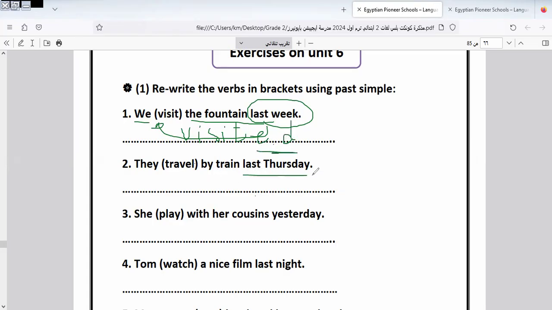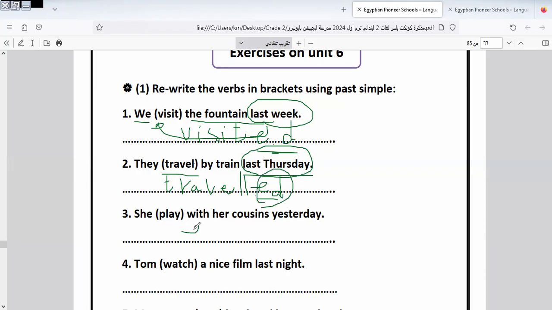Here we have last Thursday. Last Thursday. The tense is in what? In the past form. So I put it here in the past form. Here is traveled. I can't write the sentence as a whole. I think you know how to write it. Okay, I correct the verb only to finish quickly. Okay, here we have traveled. Why traveled? Because it is in the past form. So I put it in the past by adding ed to the verb.